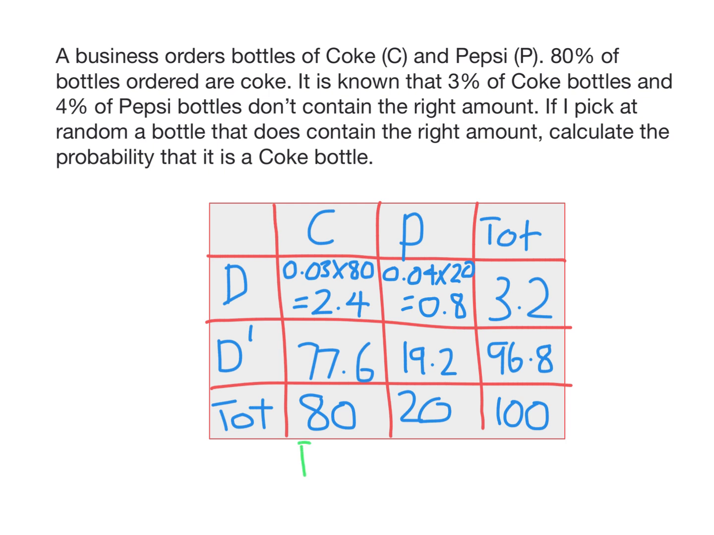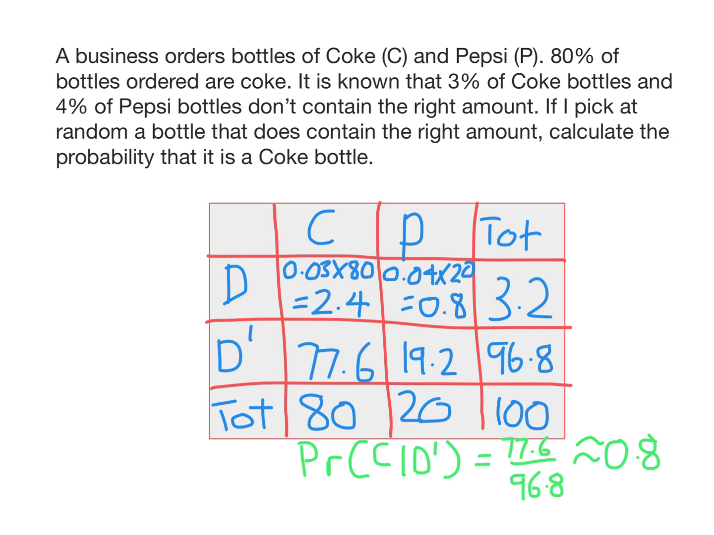Now the question asked us to calculate the probability that it's a Coke bottle if I know that it is not defective. Another way of saying that is we're calculating the probability it's Coke given that it's not defective. So there are 96.8% of the bottles that are non-defective. Of those, 77.6% are Coke bottles. If we put that in our calculator, we get about 0.8. It doesn't matter whether you write a probability as a fraction or decimal, either is fine.